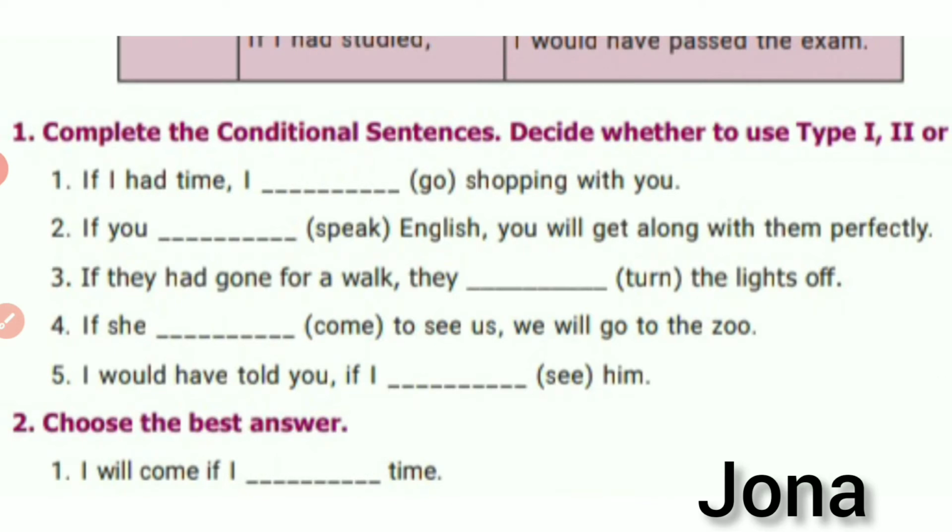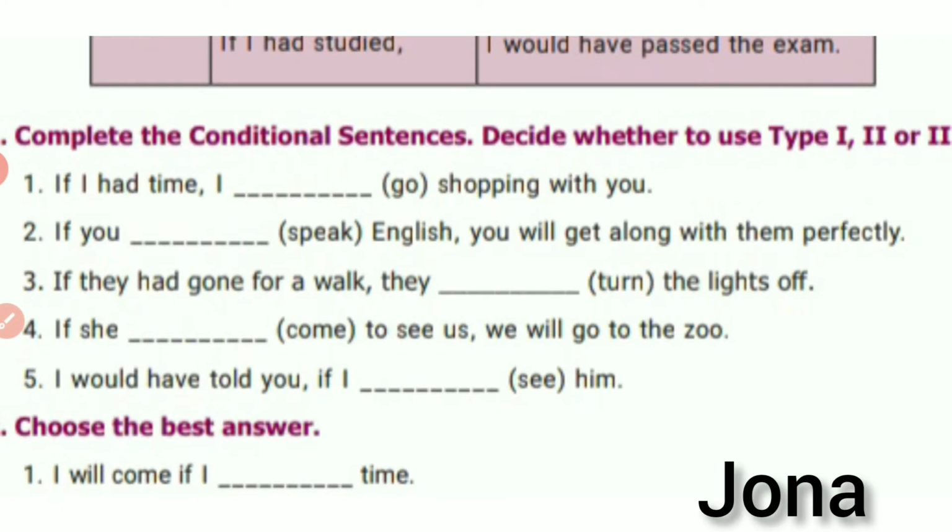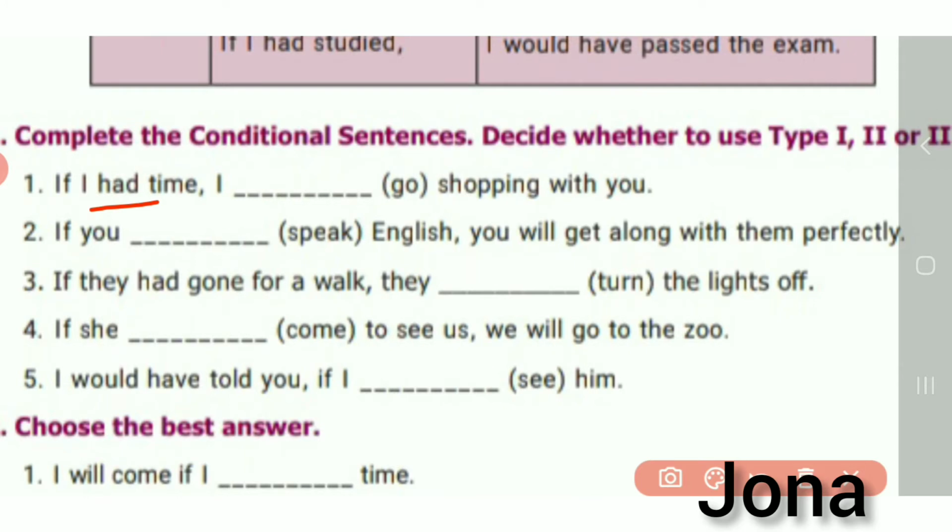Complete the conditional sentences. Decide whether to use type 1, type 2 or type 3. Look at the first sentence: If I had time, I dash go shopping with you. Here had is there. We have to find which type it is. So I can write this as I would go.